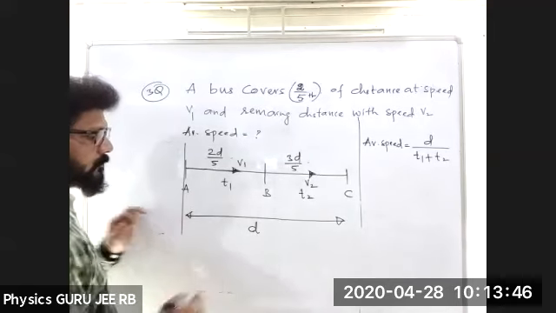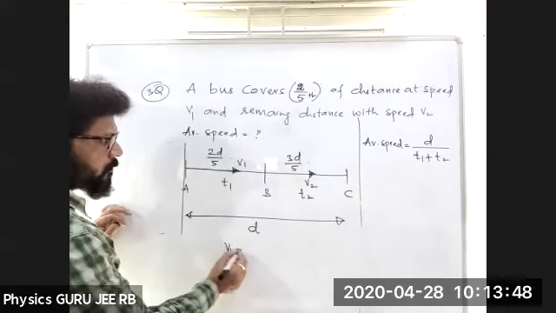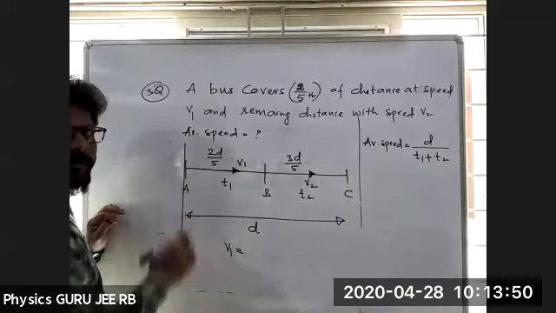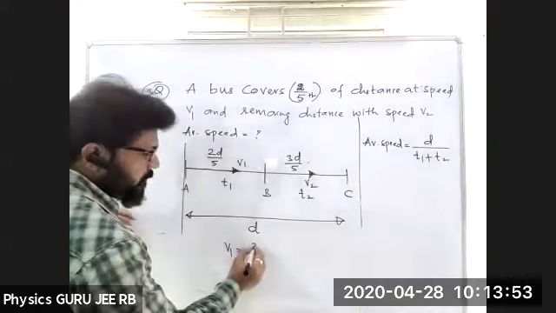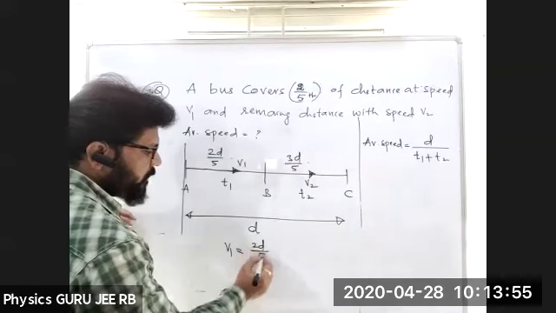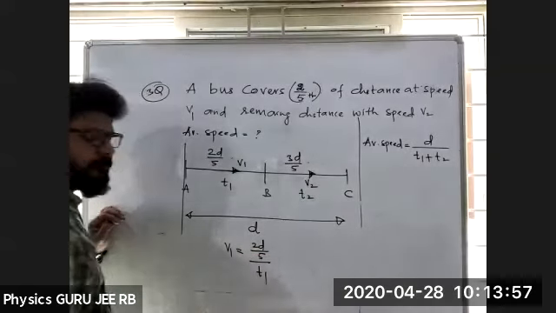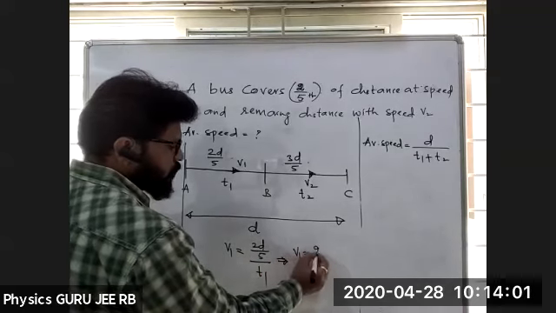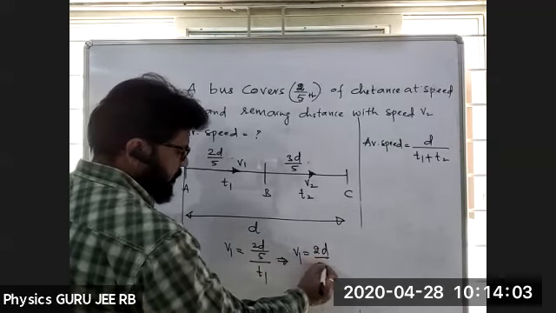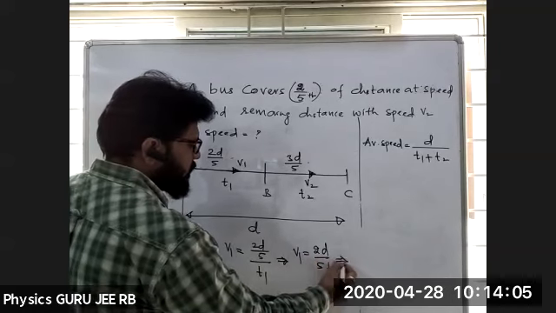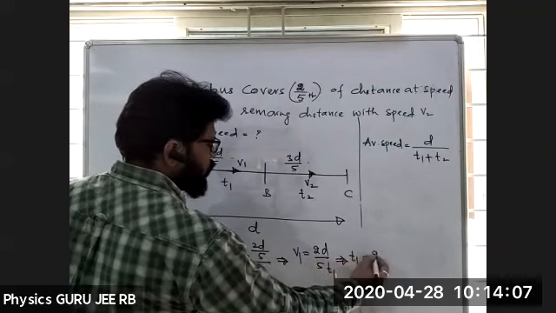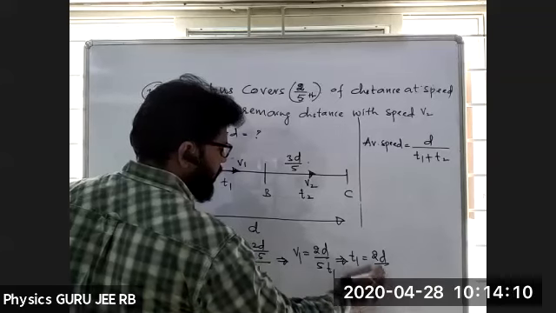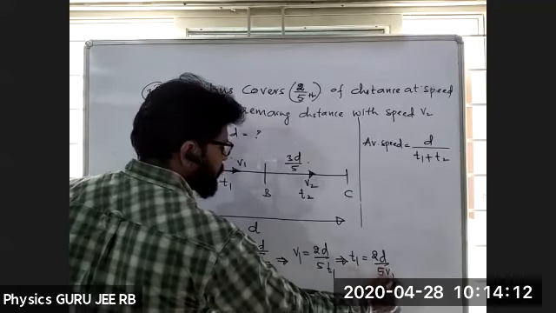So what is T1? Now V1 equals, it is traveling a distance of 2D by 5 in a time interval of T1. Otherwise, we'll write this one: V1 equals 2D by 5T1, or I can write it as T1 equals 2D by 5V1.